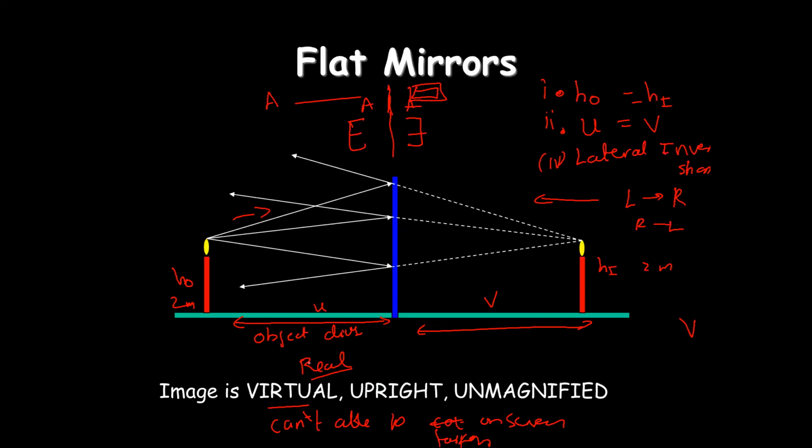Real images are like in cinema theaters, which you have seen, children. You can project them on the screen. Whatever is displayed by the projector is projected on the screen. That is a real image. Virtual means that with a plane mirror, we cannot take that image on the screen. That is what a virtual image is. And upright. What does upright mean?